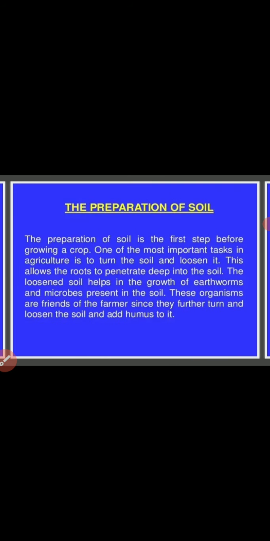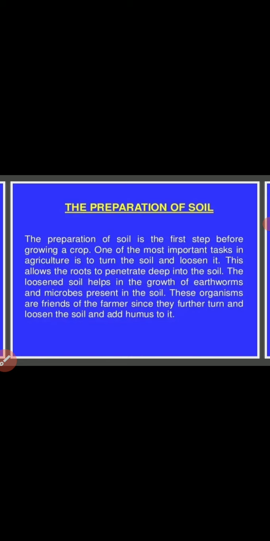So the first one is preparation of soil. The preparation of soil is the first step before growing a crop. One of the most important tasks in agriculture is to turn the soil and loosen it. This allows the roots to penetrate deep into the soil. The loosened soil helps in the growth of earthworms and microbes present in the soil. These organisms are friends of the farmer since they further turn and loosen the soil and add humus to it. So this is the first step.